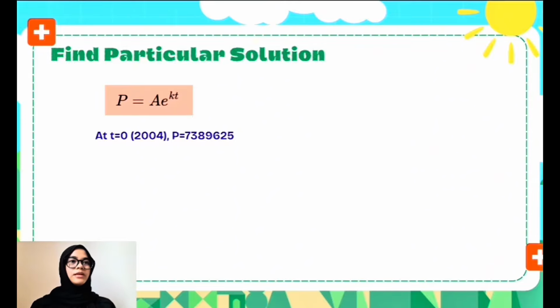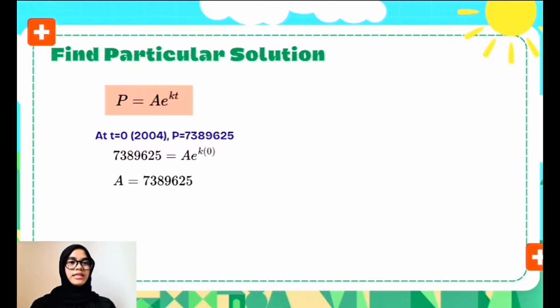Then we substitute the t and P values into the particular solution that we get. Since the exponent 0 is equal to 1, the equation becomes this one. So this is the initial population.